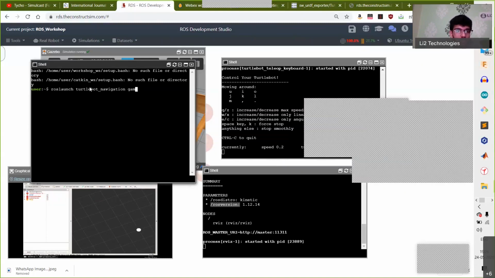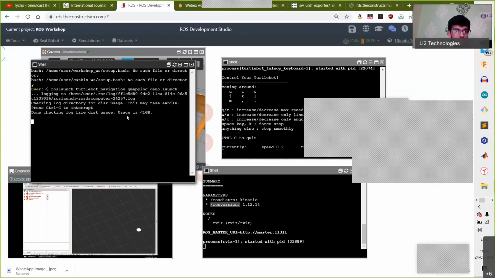So this is basically the file that we were looking at prior to this. gmapping_demo.launch. So just run this file.